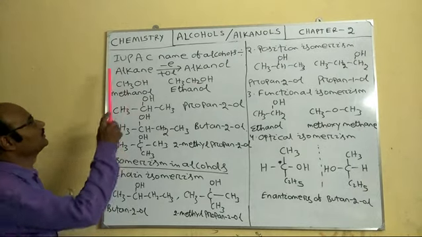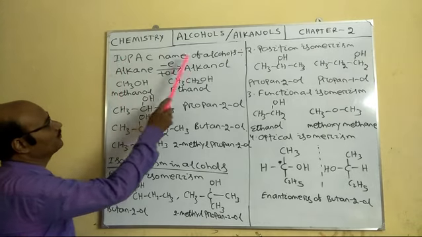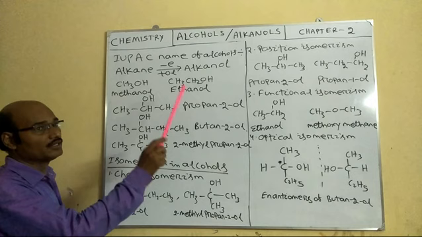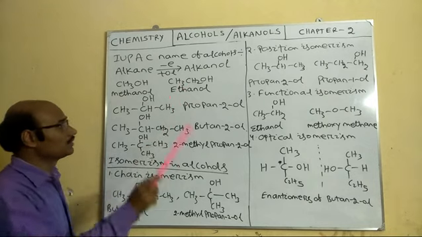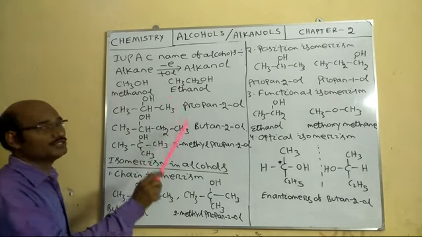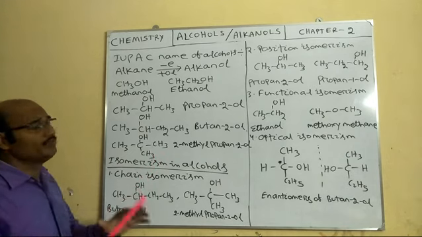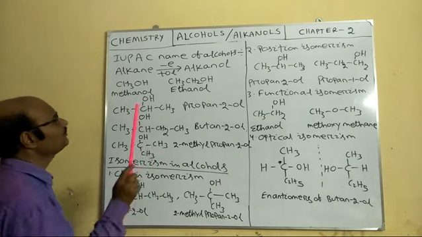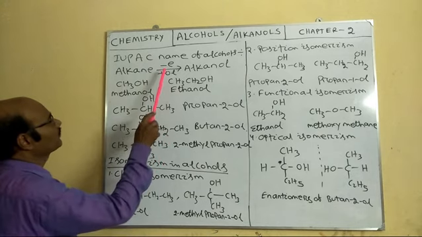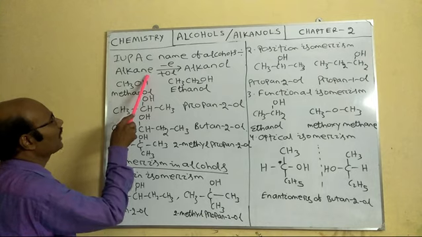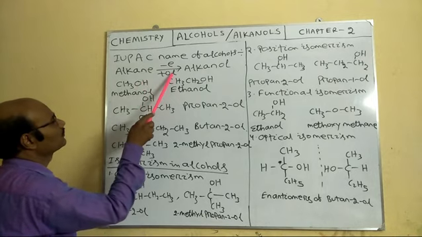Now the IUPAC name of alcohols. That is, how can you name the alcohols according to the IUPAC system of naming? The IUPAC name of an alcohol is simply obtained by dropping the terminal E of the alkane and adding OL.